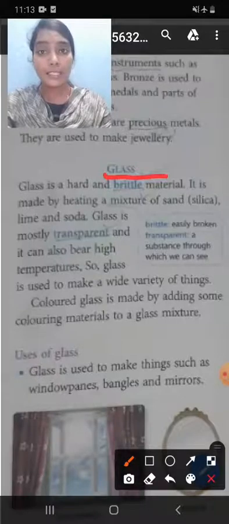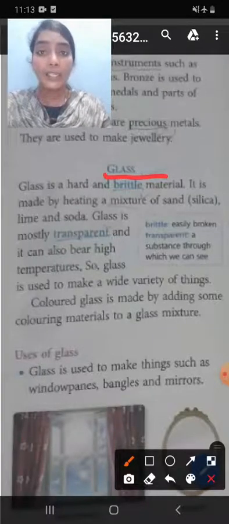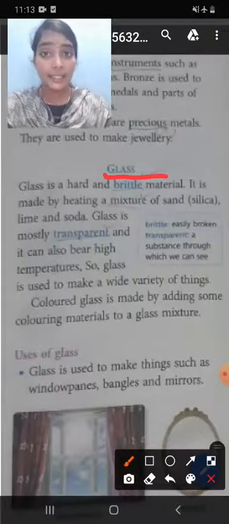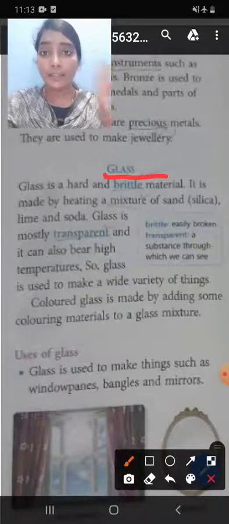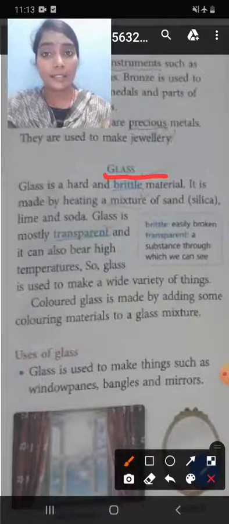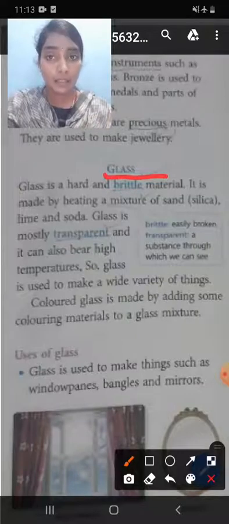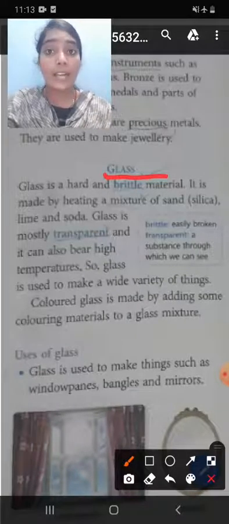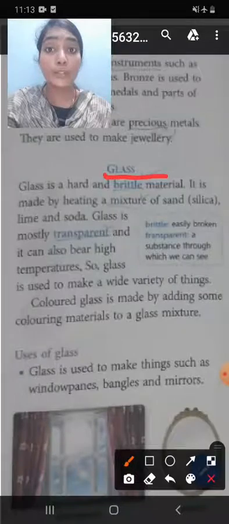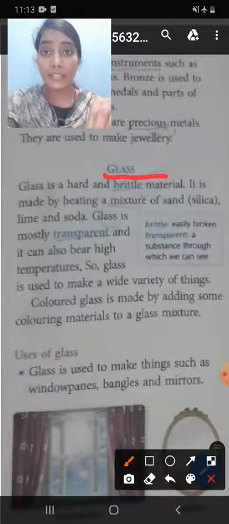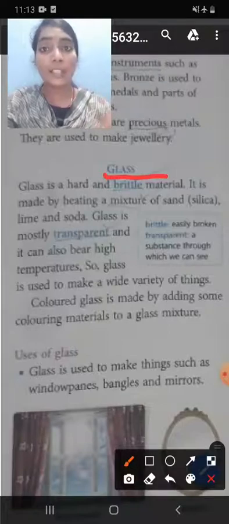Next, metals. Metals are very hard and shiny substances that we get from the earth. What are the uses of metals? We use them to make utensils, equipments, and some metals we use to make jewelries. Some metals are very precious materials, for example, gold, silver.